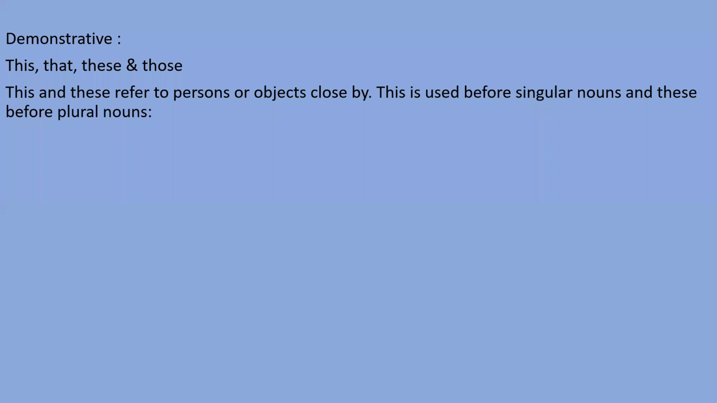Now we have to understand how to use this, that, these, and those. When things are near to you, close by, you should use this and these. When things are not near to you, you should use that and those. When things are singular, you should use this or that, but when things are plural, you should use these and those. We will understand all these points with some examples.